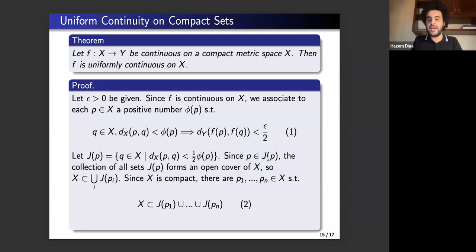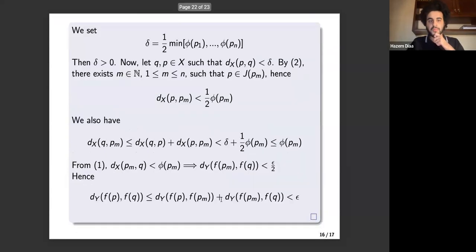Trivially, we have P as an element of G of P, but then the collection of all sets G of P would form an open cover of X. So of course, X would be a subset of the possibly infinite union of G of P sub I. Remember, X is compact, so there are finitely many points from P1 till Pn in X, such that X is a subset of the finite union from G sub P1 to G sub Pn.